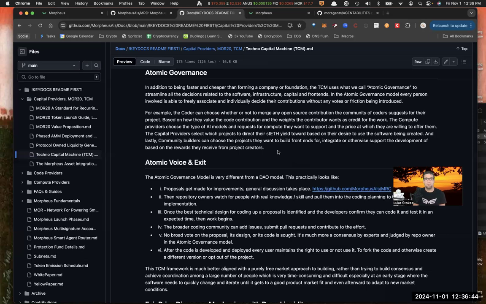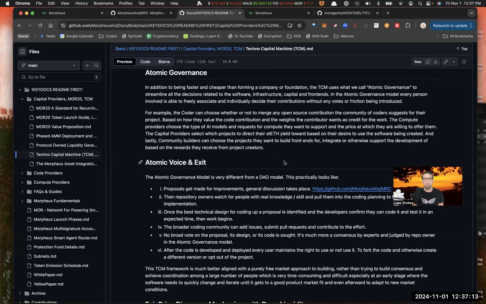The compute providers choose the type of AI models and requests for compute they want to support and the price at which they're willing to offer them. Again, the compute network is in testnet right now. It's going live soon. The whole point is that you can offer up a model via your infrastructure, and it could be any number of different models that you think the market wants. And then the market can bid, and there can be a price discovery mechanism to figure out if that's valuable. And if it is valuable and people are willing to lock up their Morpheus tokens to access that compute, then you're going to get paid as a contributor.